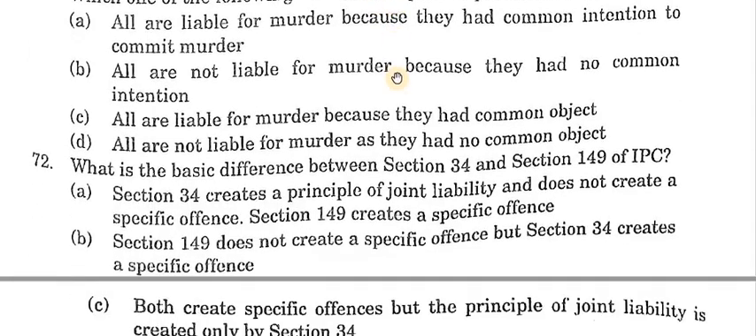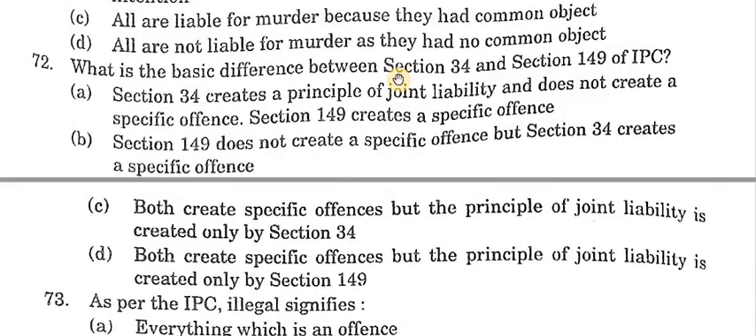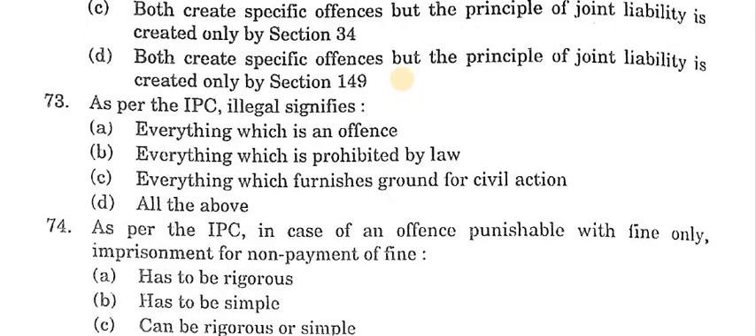Next question is 72. What is the basic difference between Section 34 and Section 149 of the IPC? Section 34 creates a principle of joint liability and does not create a specific offence. Section 149 creates a specific offence. Answer is A. Correct. Next question is 73. As per the IPC, eligible significance. Answer is D. All of the above.